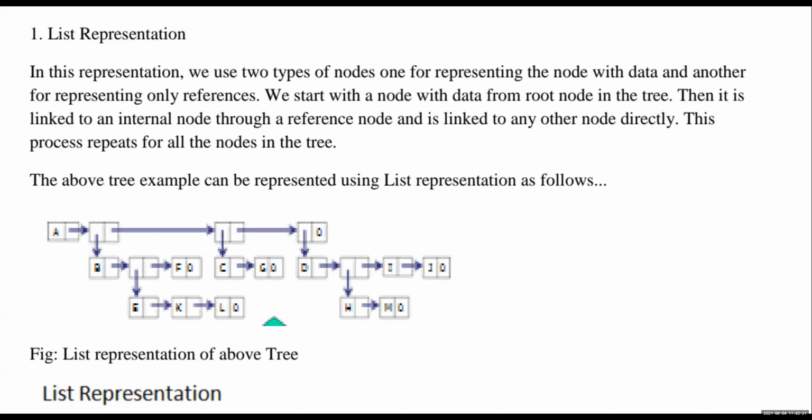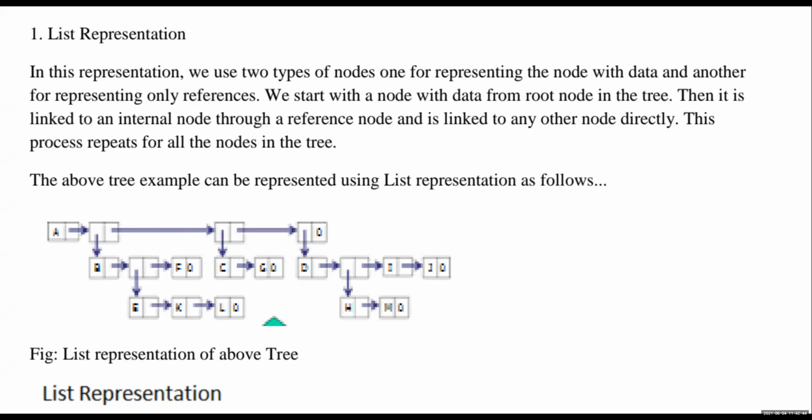That is B. You already know. B is separate. I take another node that contains the info and link. So here the B connection is there. So we connected B from info. Then